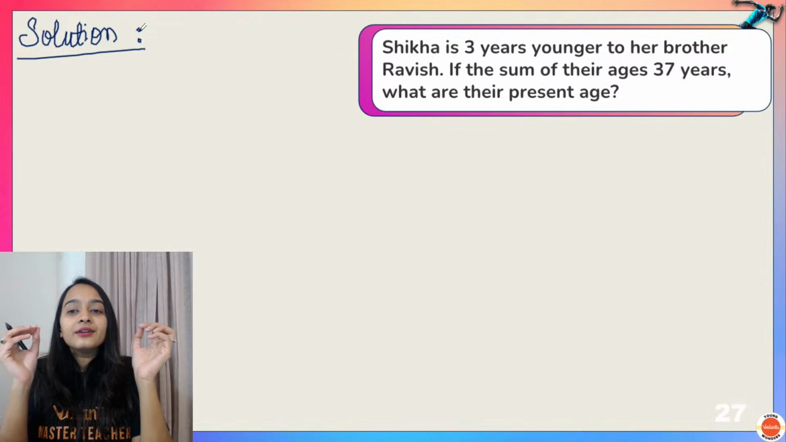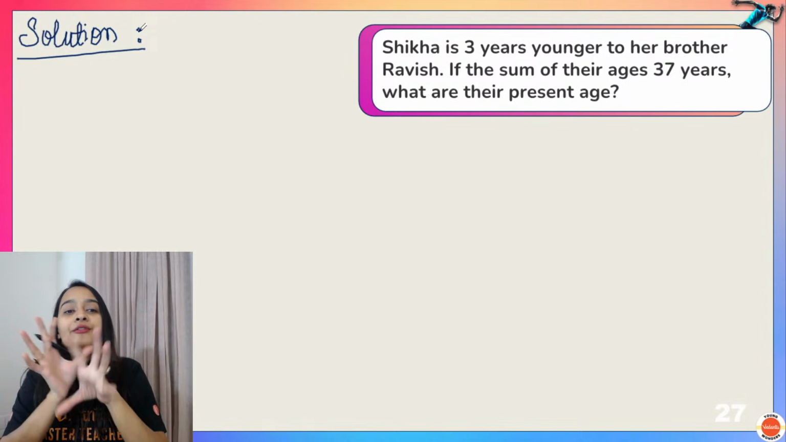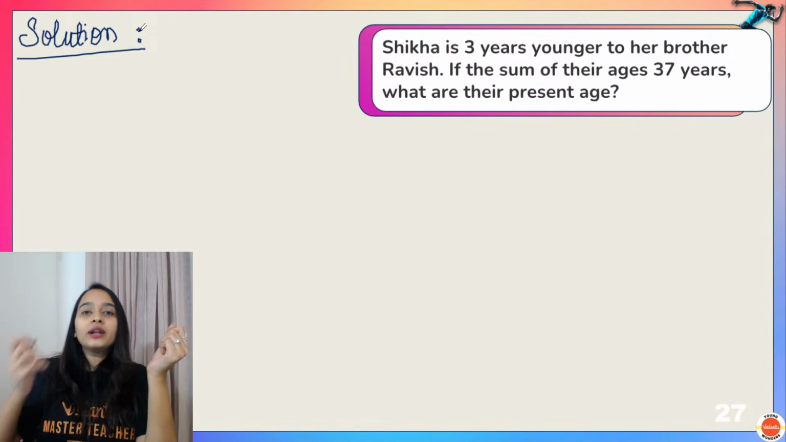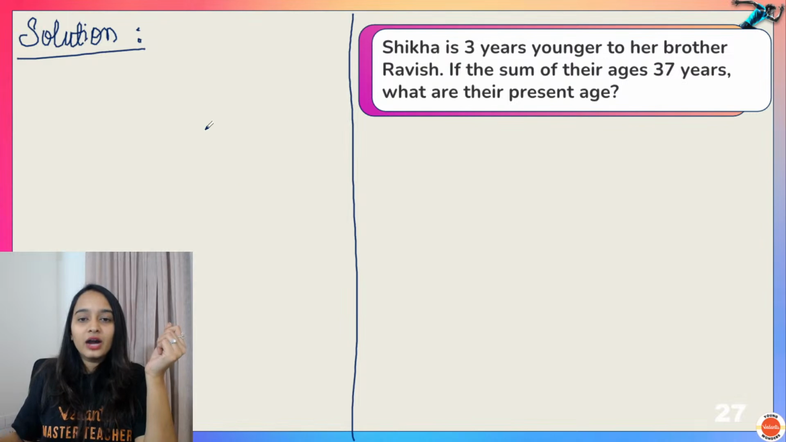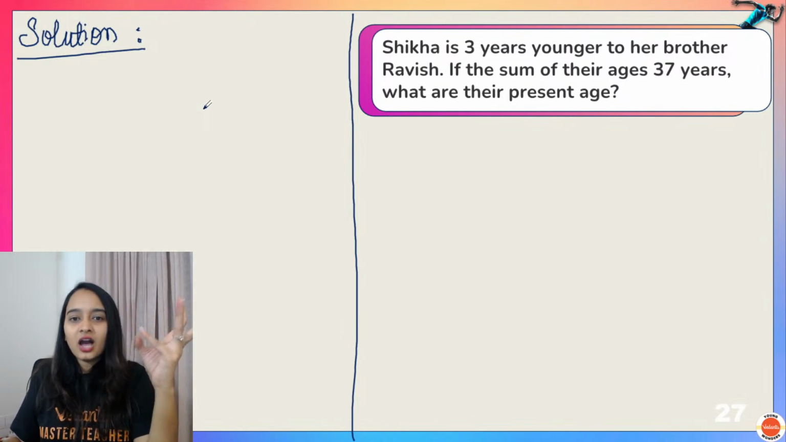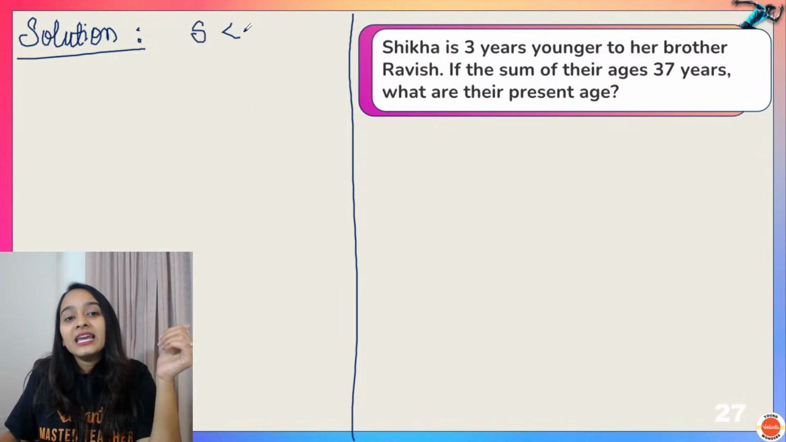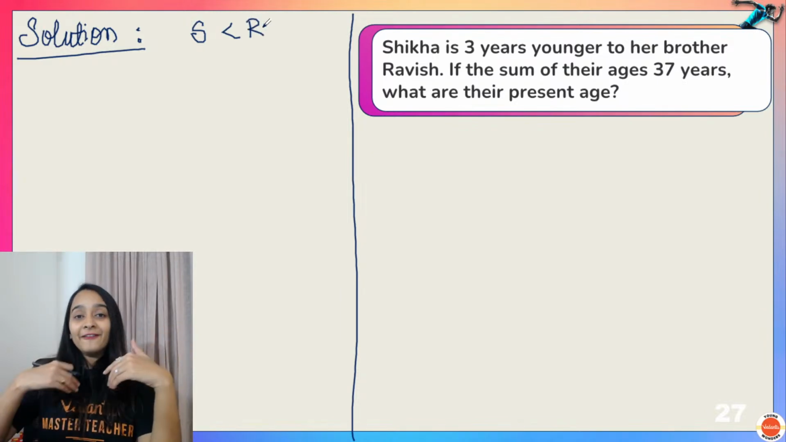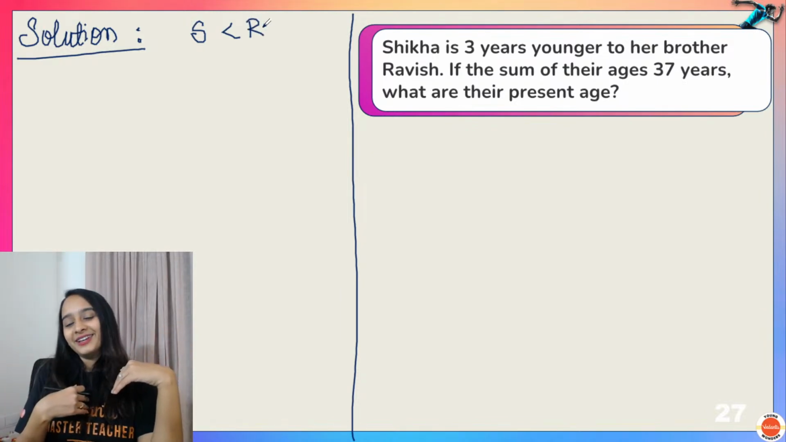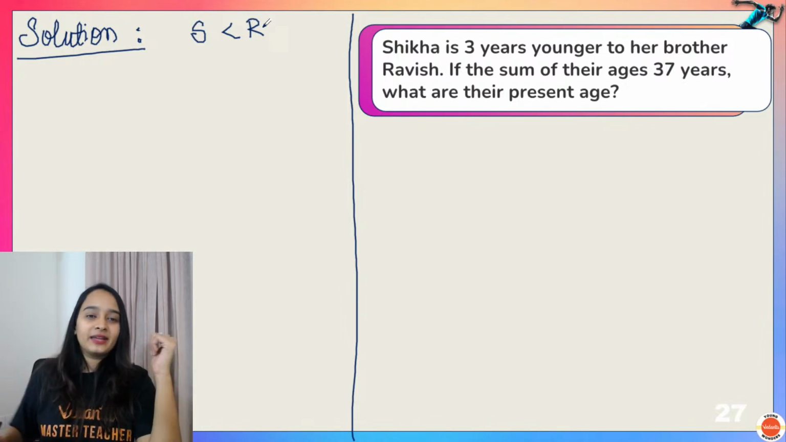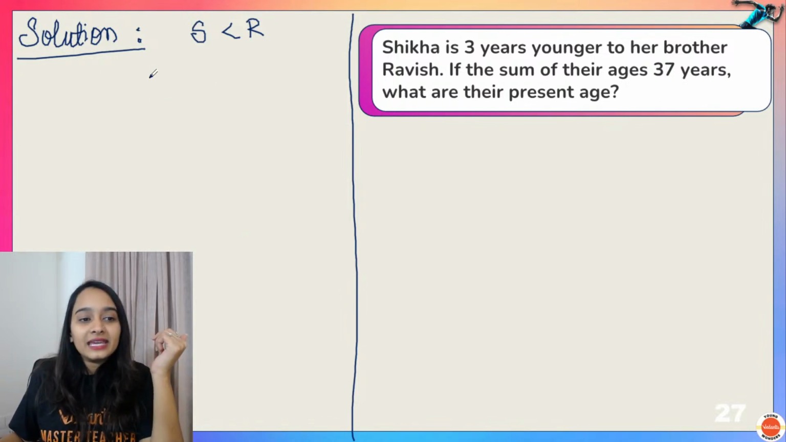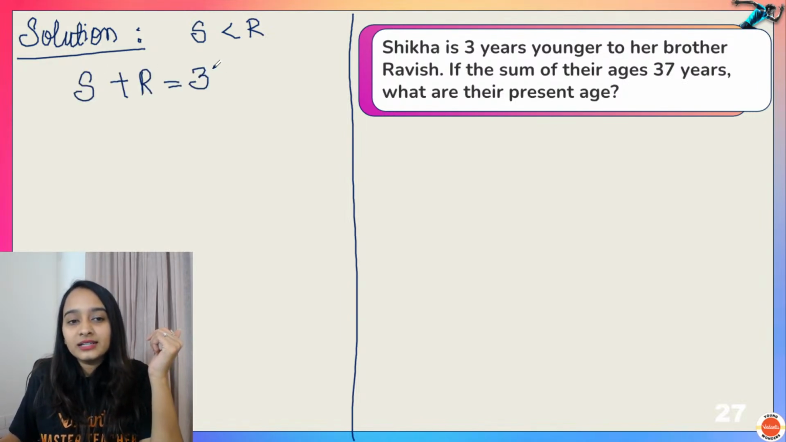Shikha is 3 years younger to her brother Ravish. If the sum of their ages is 37, what is their present age? Now, do we know the present age of Shikha or Ravish? We don't know. But we know that Shikha is younger than Ravish. Matlab, Shikha's age is less than Ravish's age. If I say you are younger than me, that means your age is less than me, no? That's why. So, the sum of their ages, matlab Shikha plus Ravi is equal to 37.